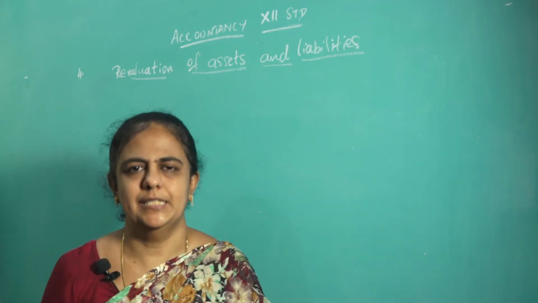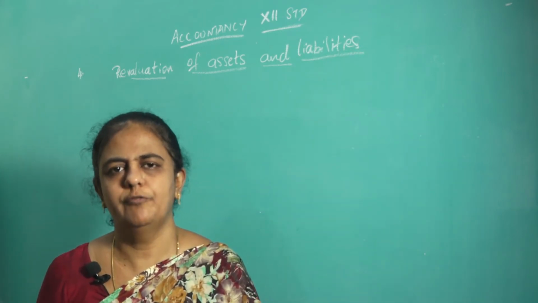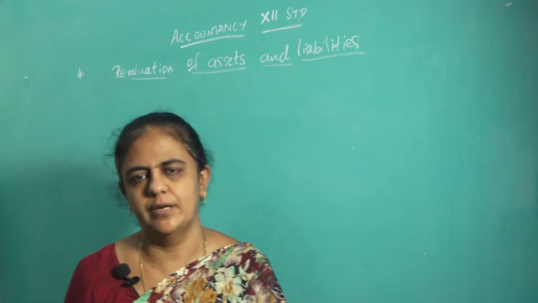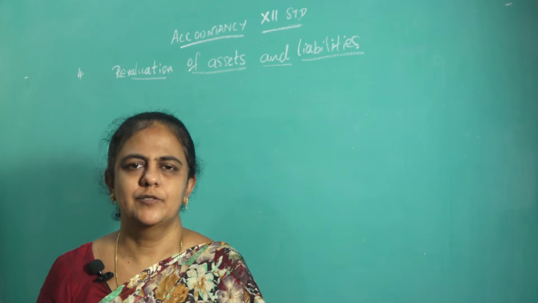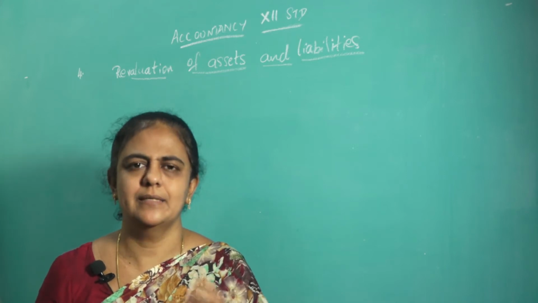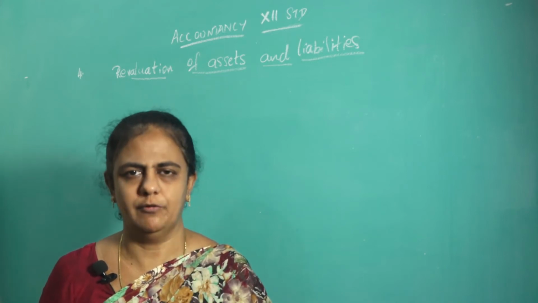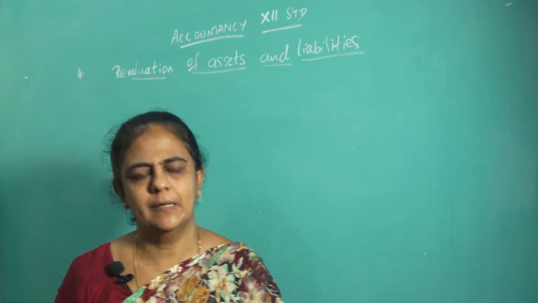See the first adjustment, increase in the value of building by rupees 30,000. Building value increased. So building is an asset. So if asset increases, it results in profit. If it is profit, what is the journal entry for that?